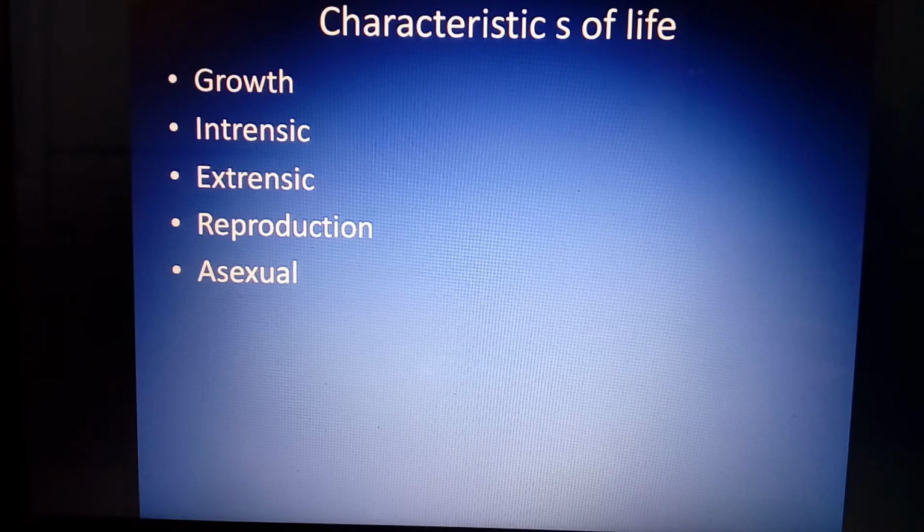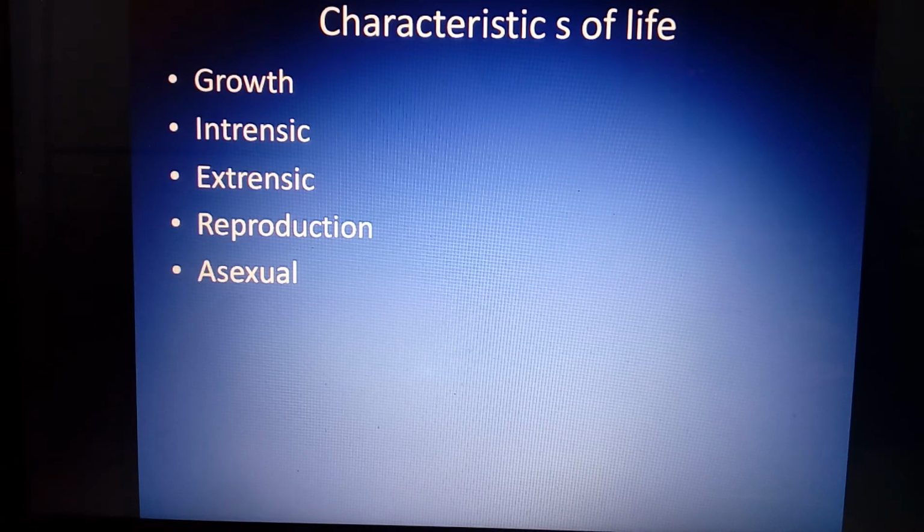Asexual reproduction is observed in lower organisms as well as higher organisms. In lower organisms, asexual reproduction is shown by the process of binary fission. I think you have heard those words also. Binary fission, budding, fragmentation.